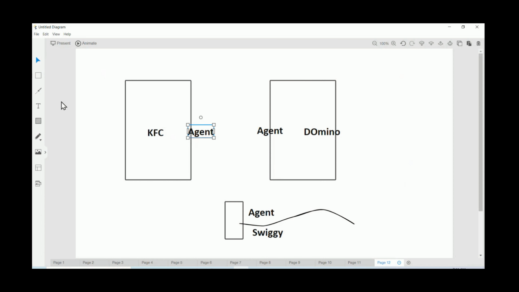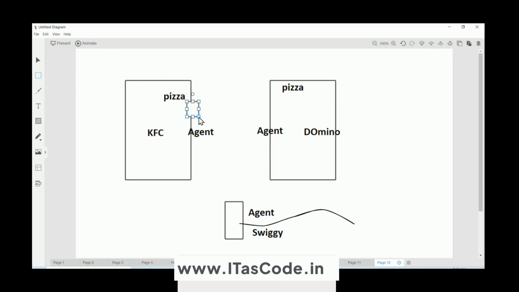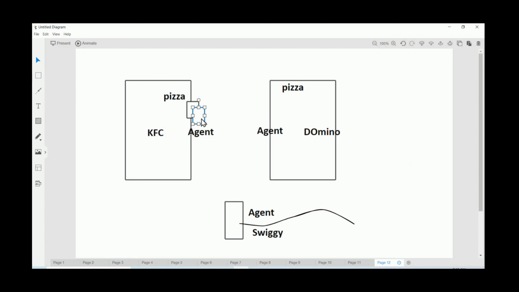Let's say KFC has pizza and some items, 1, 2, 3, 4. Domino's also has some items, right? All these things will be published in a JSON file, some configuration file, let us call it configuration. Similarly here, whatever information they would like to publish will be published in the JSON file.